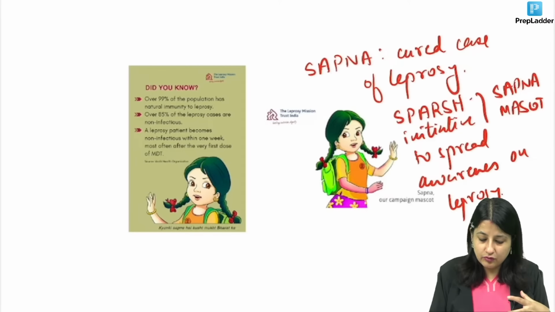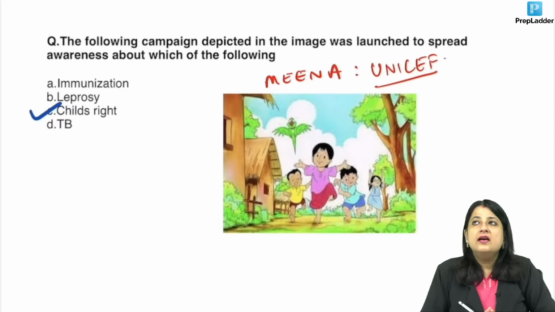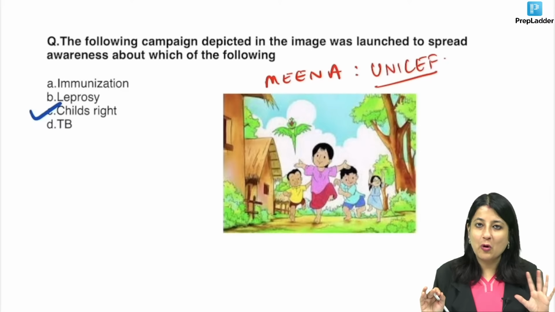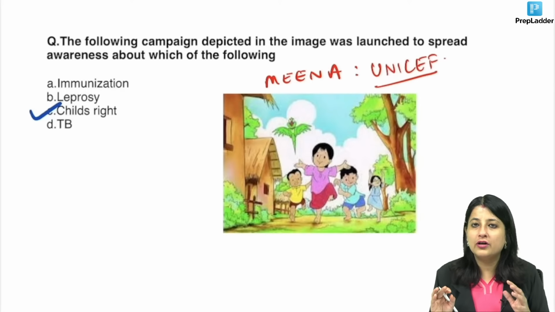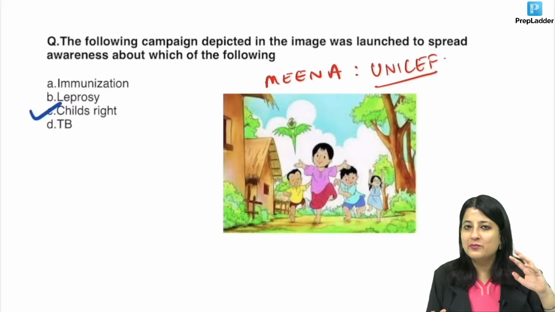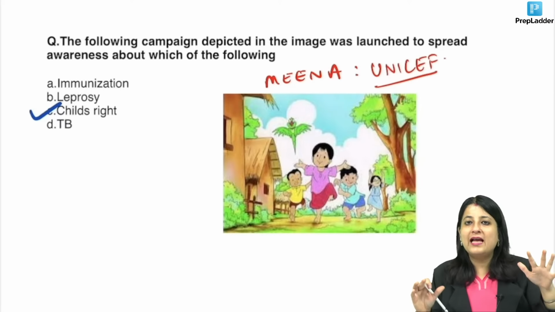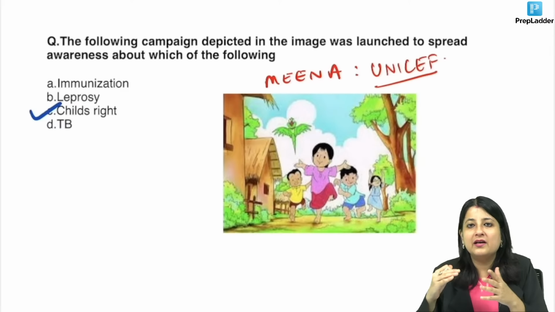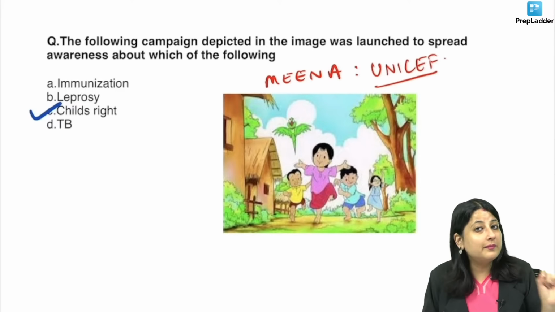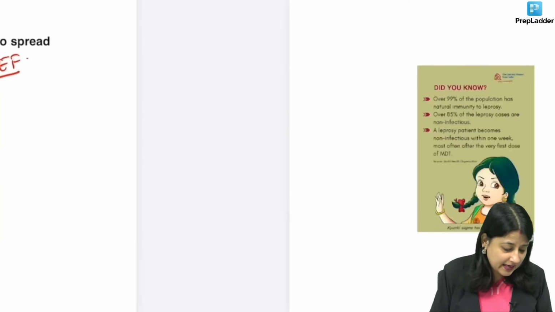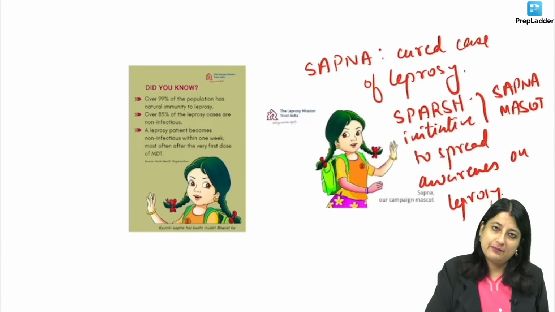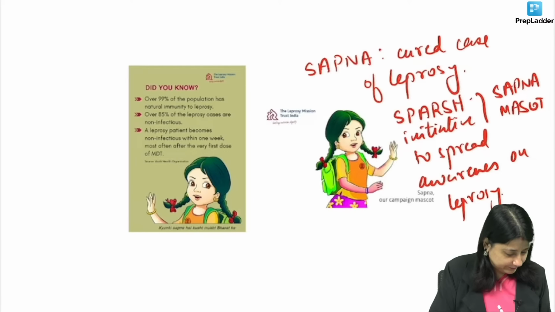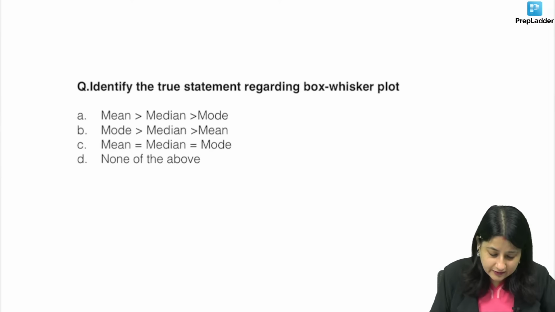So how can you remember this? Sapna is with the school bag. Meena is because she's flying. Nobody is stopping her. One fine day, if I tell my daughter, today I'll not stop you from doing anything, watch TV, eat food that you like, she'll be so happy. She'll fly in the air. So just remember, I'm not stopping her from any of her rights. So Meena is for child's right, everybody, and Sapna is for leprosy. Clear? Chalo, let's go to the next question, guys.